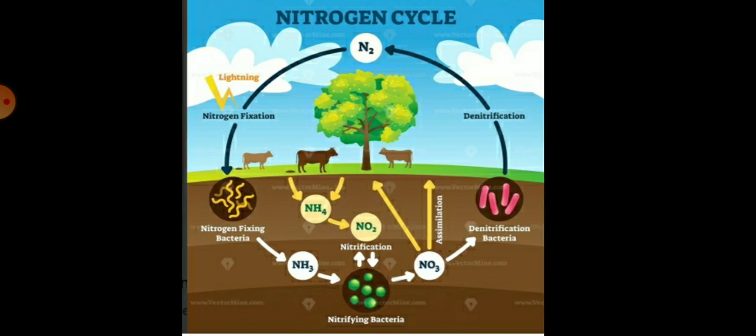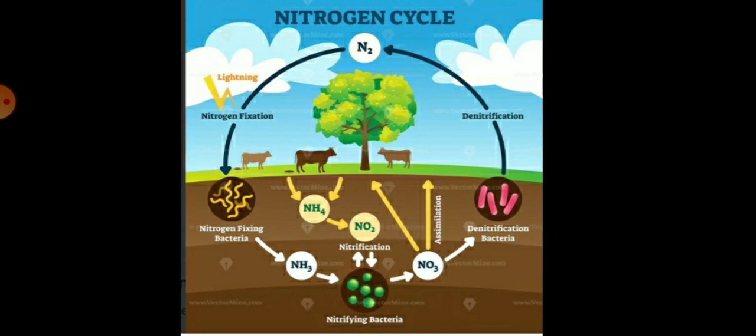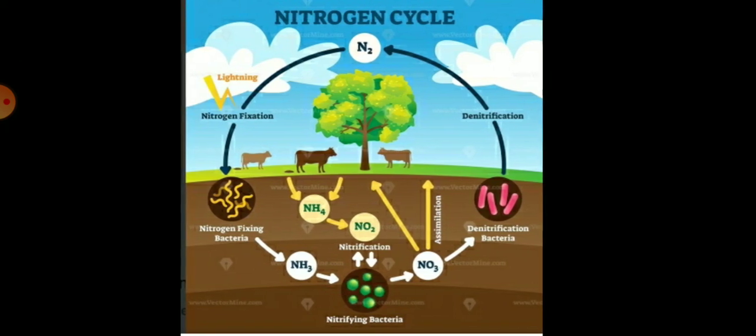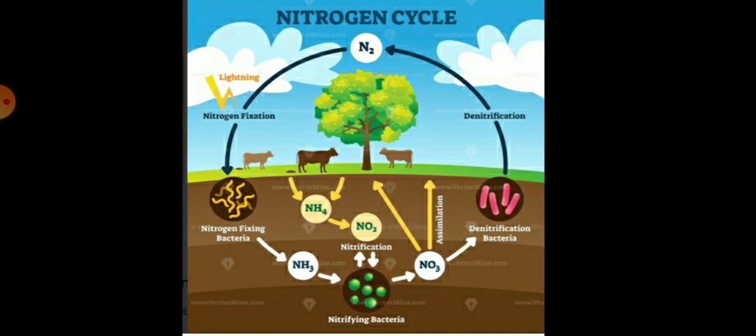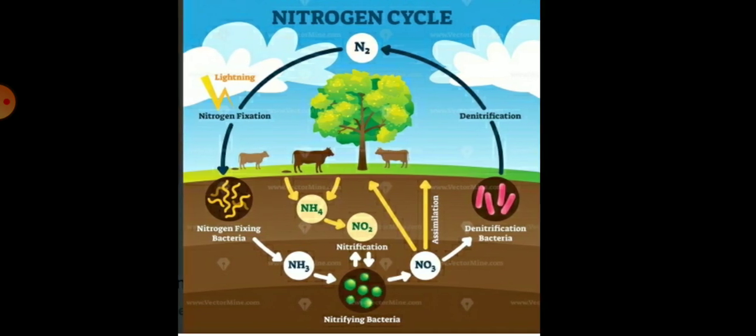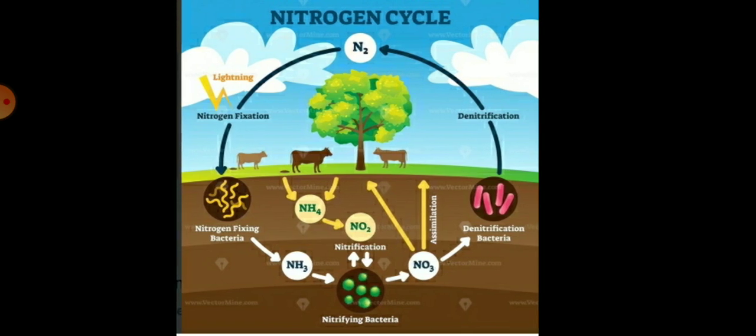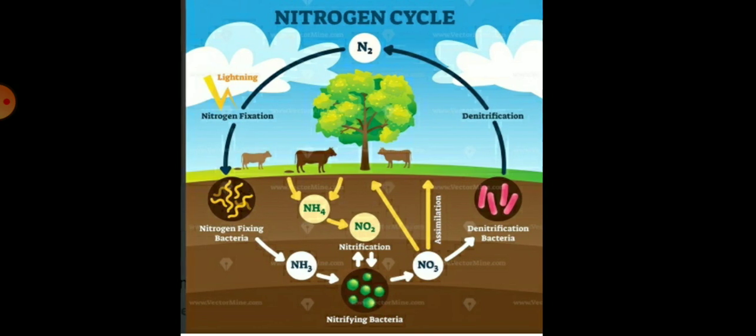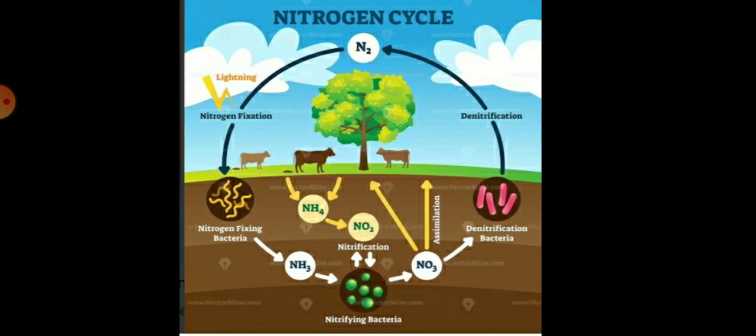You can see these processes in this diagram: nitrogen fixation, the nitrogen fixing bacteria, then ammonia, then the nitrifying bacteria, which convert the atmospheric nitrogen into compounds, then denitrifying bacteria, after that denitrification, and the assimilation process also. All these are interconnected with each other. All plants and all animals are interconnected with each other.